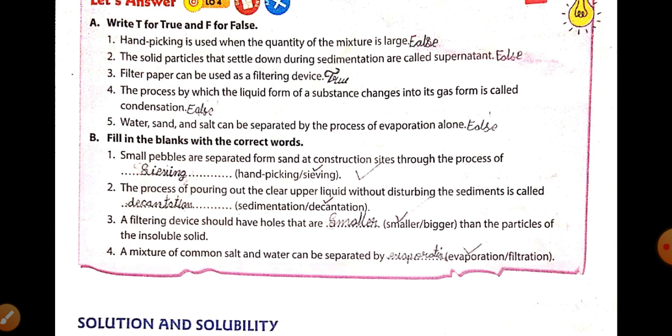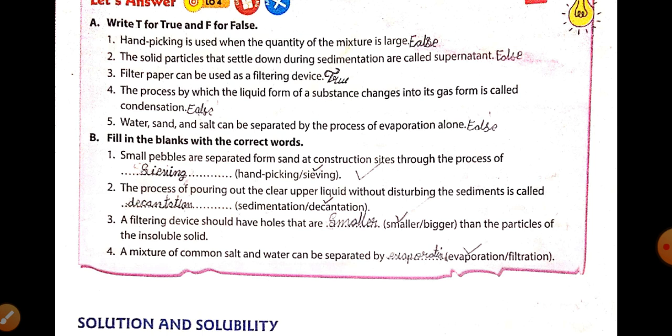Next, water, sand and salt can be separated by the process of evaporation alone. False. Water, sand and salt can be separated through various processes. Next, fill in the blanks. Small pebbles are separated from the sand at construction sites through the process of sieving by using a sieve. The process of pouring out the clear upper liquid without disturbing the sediment is called decantation. A filtering device should have holes that are smaller than the particles of the insoluble substance.